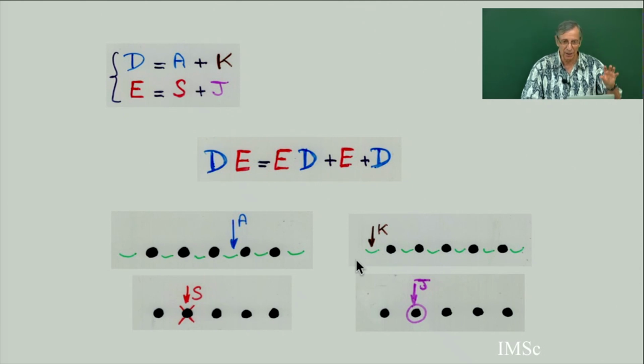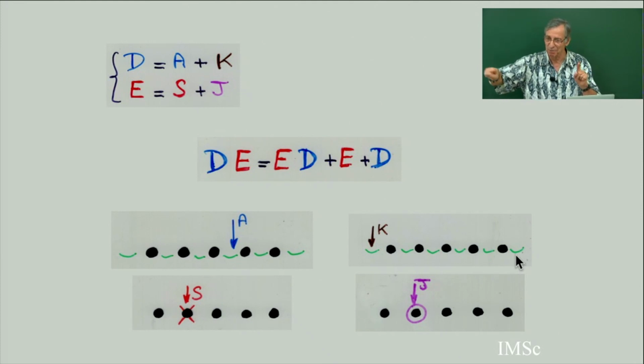So instead of a Ferrers diagram with local rules, I will have this picture. It's a sequence of green, black, green, black, green, black, etc. So it's a word in 2 letters which alternate, a green interval and a black dot. So it's just an alternating word. This will be the analog of the Ferrers diagram.